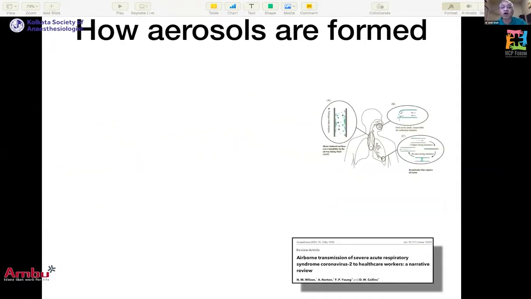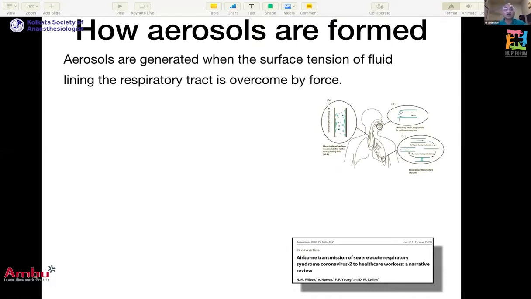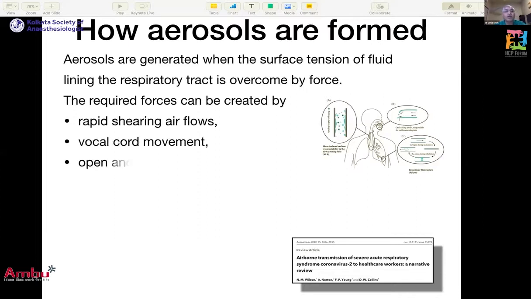So aerosols are formed in our body. Aerosols are generated when the surface tension of the fluid lining of the respiratory tract is disrupted, overcome by forces. This could happen because of 3 reasons. One could be rapid shearing airflows. When we speak, the airflow is 3 to 5 meters per second, but when we cough or sneeze, it can reach up to 100 meters per second.